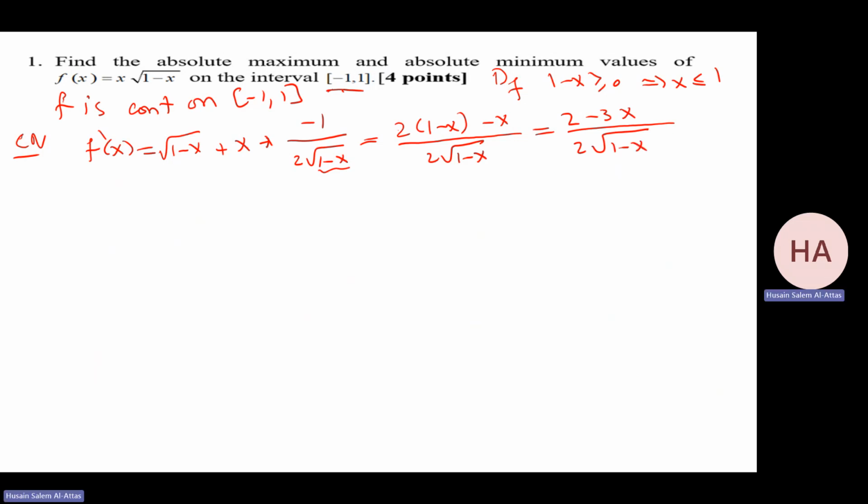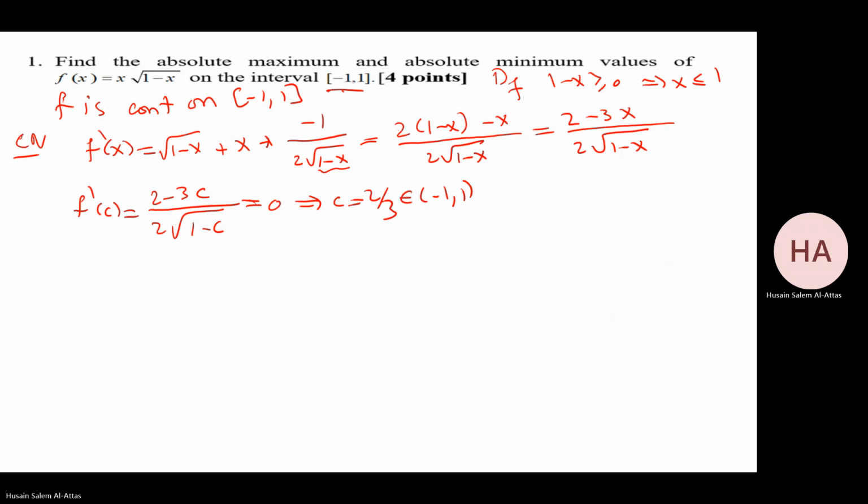Okay. I have f prime at c equal to 0. F prime at c is what? 2 minus 3c over 2 root 1 minus c. Make it equal to 0. That means c equals 2 over 3. Is it in the interval? Yes, it's in the interval. F prime does not exist.